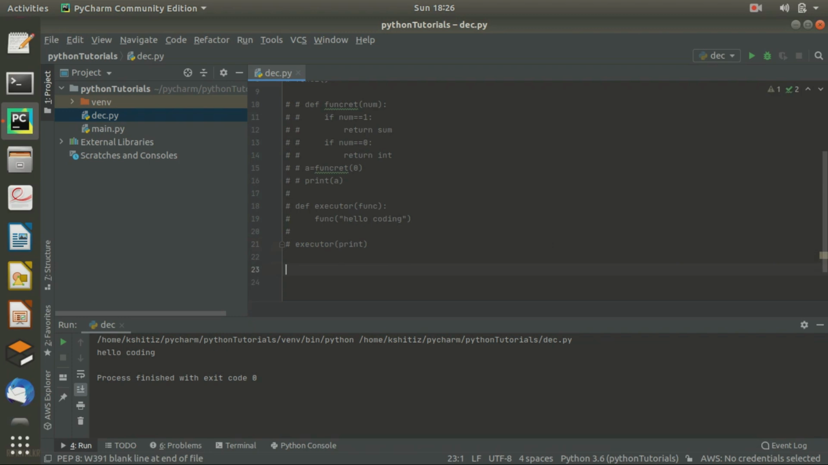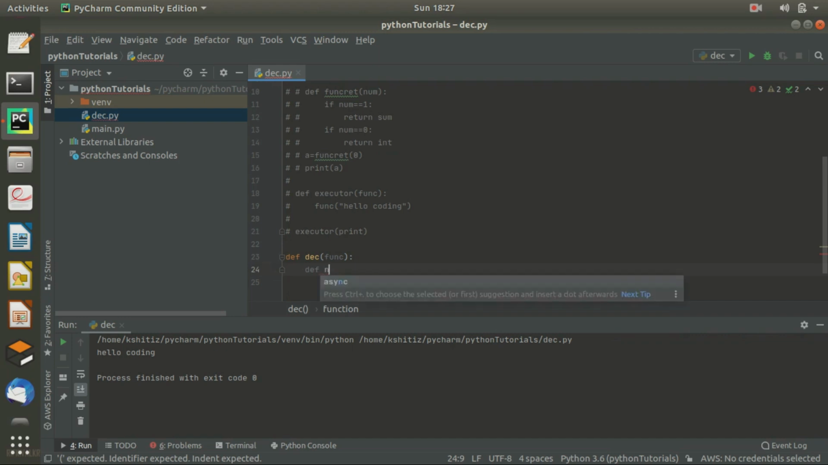Let's create a function decorator. def decorator, it will take another function as an argument, like my function decorator is taking the function func as an argument. And in it I'll make another function, def, let's name it execute_now. Okay, execute_now. And what it will do, it will print "executing".